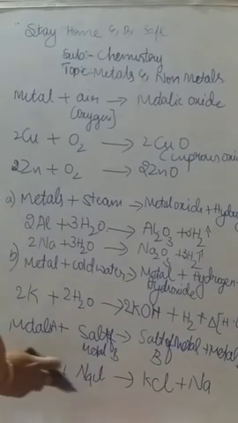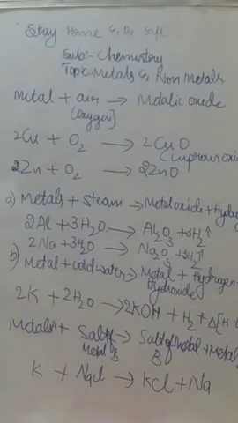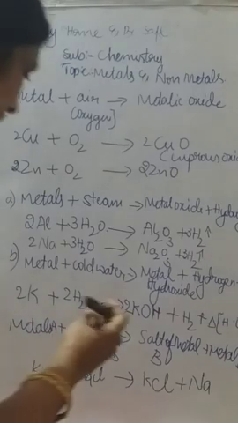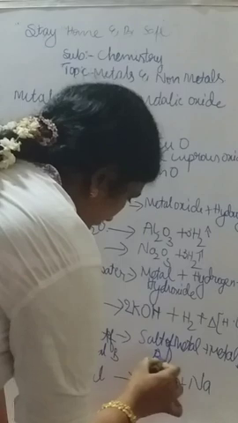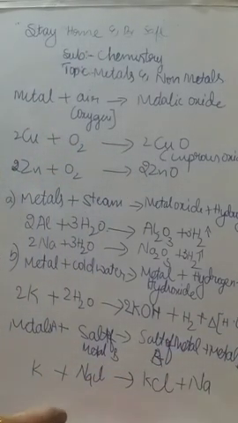This is a metal A and this is a salt of metal B, then that forms the KCl plus Na, like that. So this is the general formula. Metal A reacts with the salt of metal B, that gives rise to salt of metal A plus metal B. Like that we can take any examples.